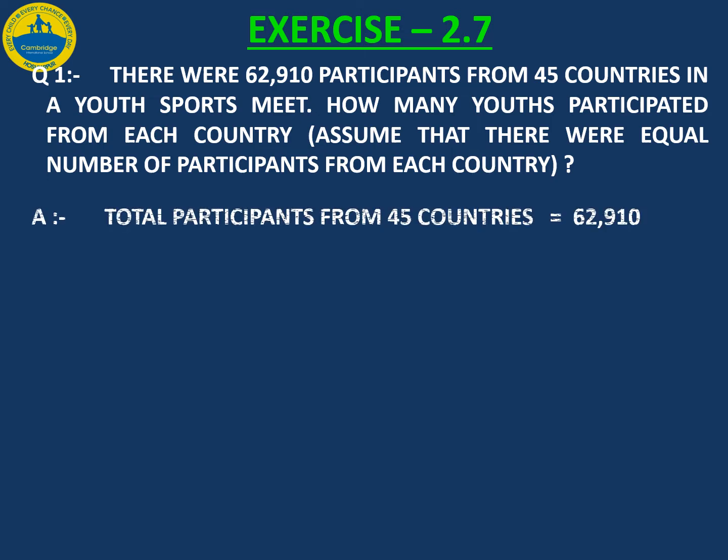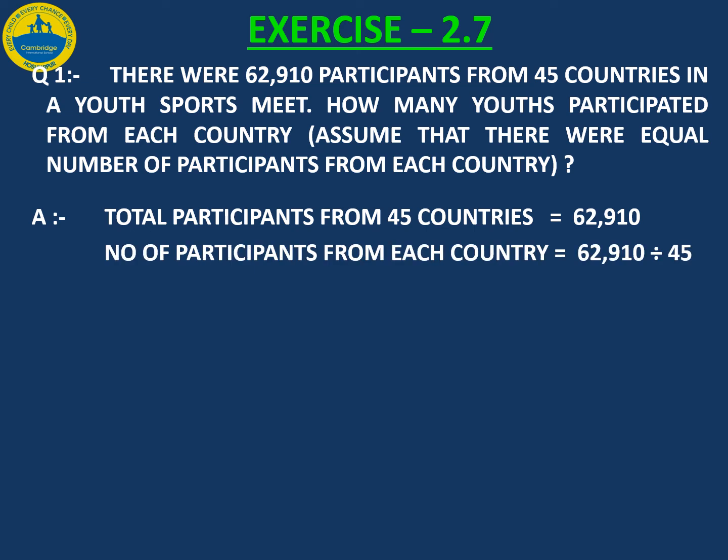In this question, from 45 countries, total participants are given, 62,910. Now we have to find out number of participants from each country. For that, you have to equally divide total number of participants into equal number of countries. The total number of participants is 62,910, and total countries are 45. So 62,910 will be divided by 45.